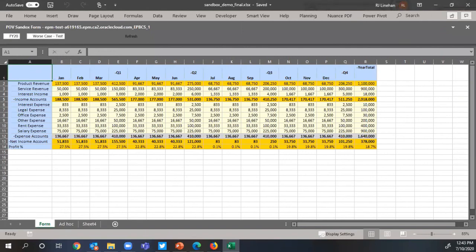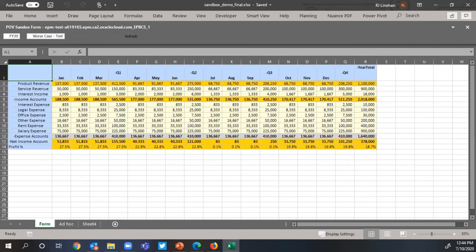So as we're all aware, within Excel here, we have the ability to take a form or an ad hoc template and link data to it. Typically with any kind of enterprise planning solution, there's always going to be a line that you draw. On the left side of the line is what the application actually supports, the level of detail that you'll plan within that application. On the right side is what occurs outside of the application. Users will do their own analysis and modeling within Excel that doesn't make sense to put within the enterprise application.